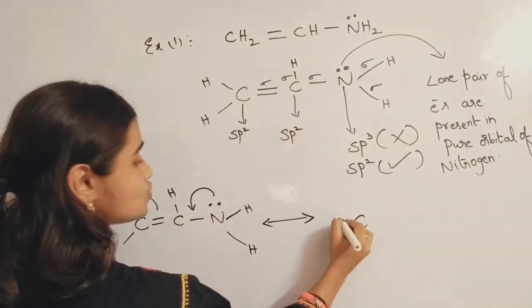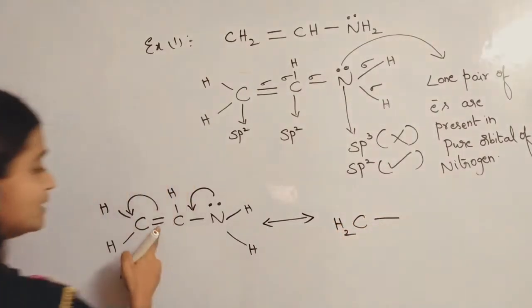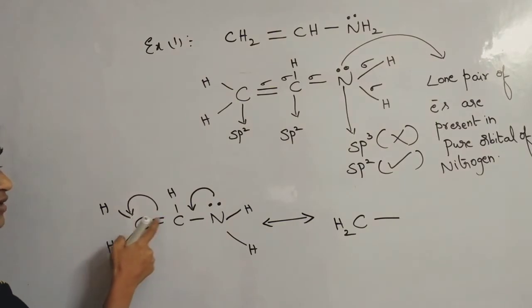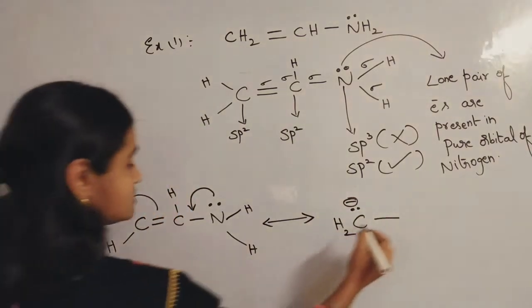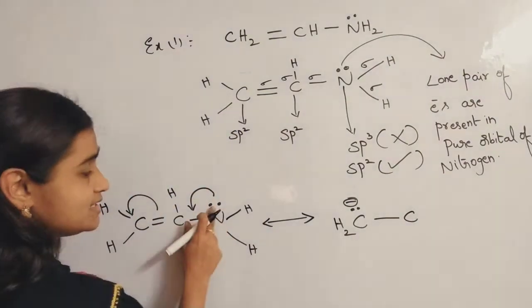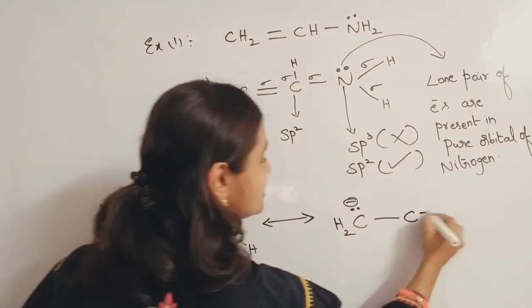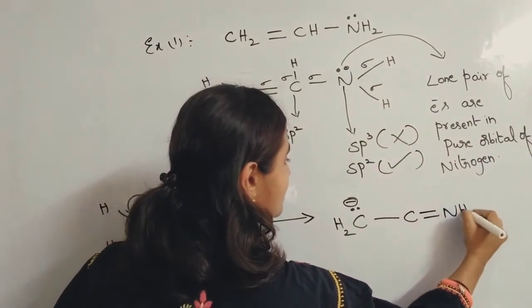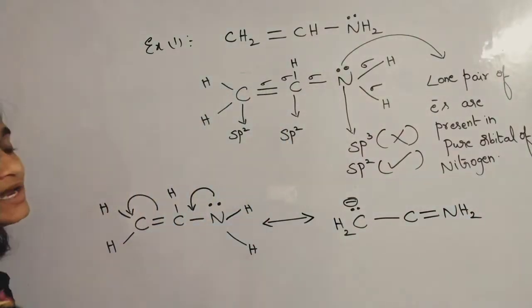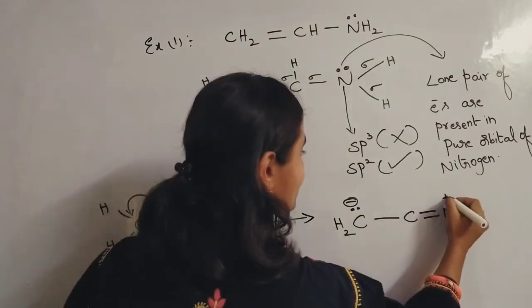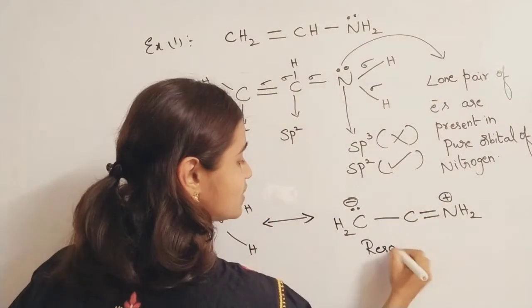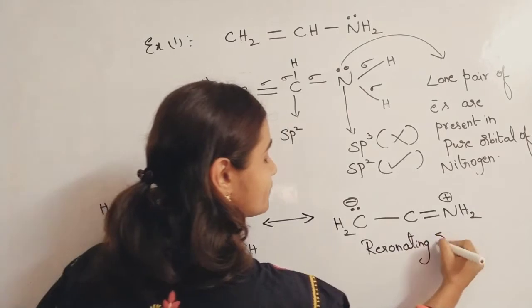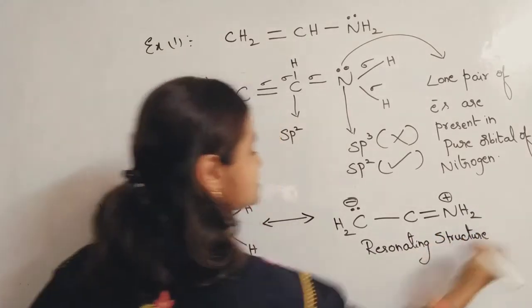Now CH2, the double bond becomes a single bond, and the pair of electrons from that double bond is shifted to this carbon atom with a negative charge. This carbon stays as it is, and as these electrons were shifted to here, a double bond forms between carbon and nitrogen. As electrons were shifted, nitrogen acquires a positive charge. So this is called the resonating structure of this particular molecule.